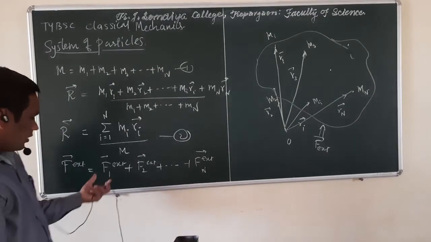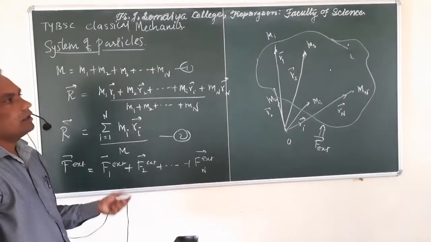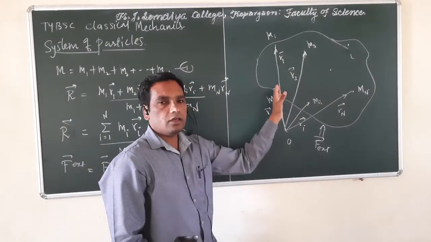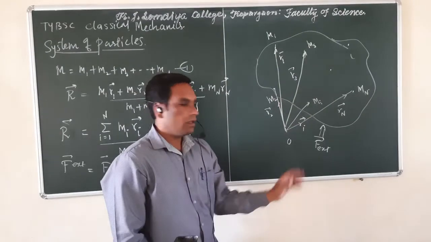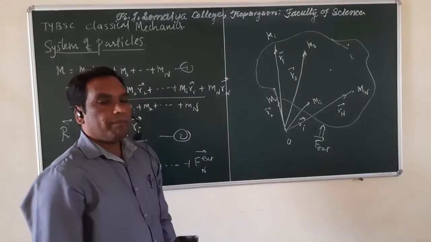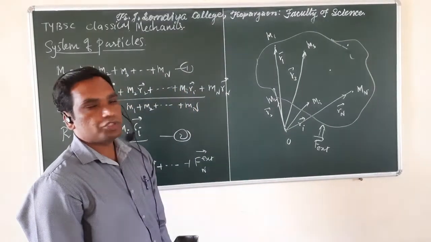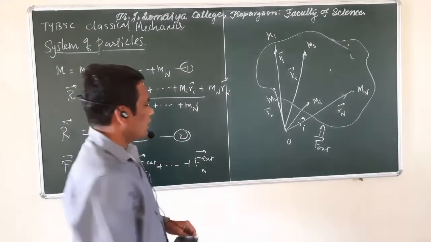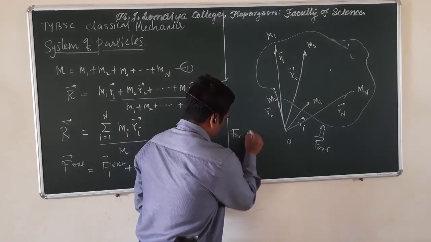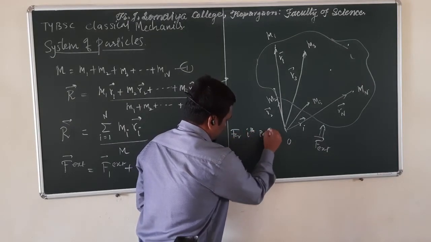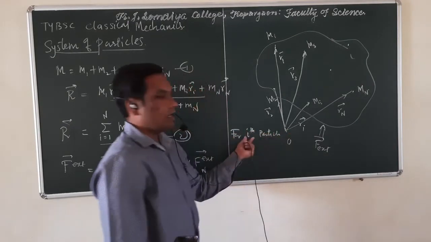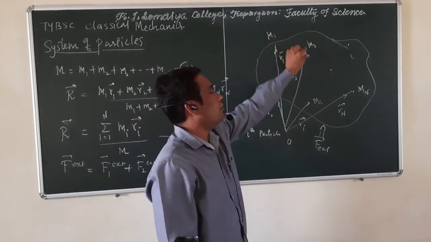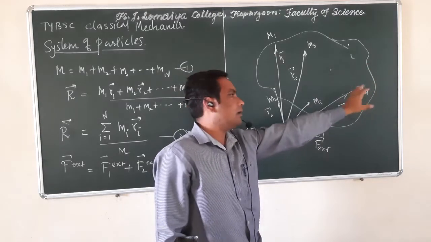Now if you take the ith particle from this system and apply Newton's second law of motion only to the ith particle, the ith particle means you can take particle m1, m2, m3 or any particle up to mn.